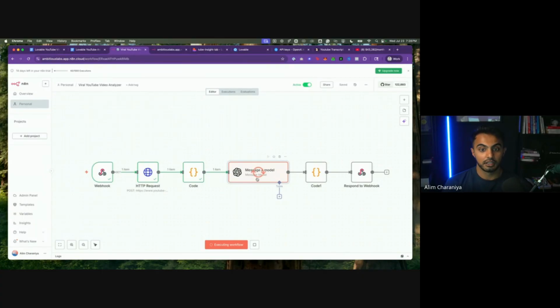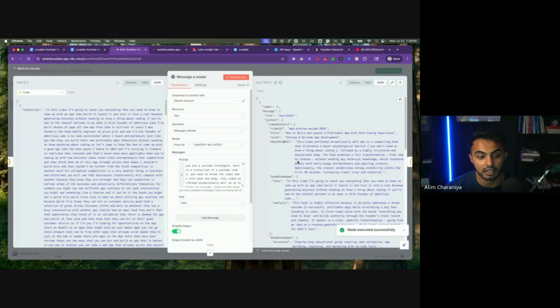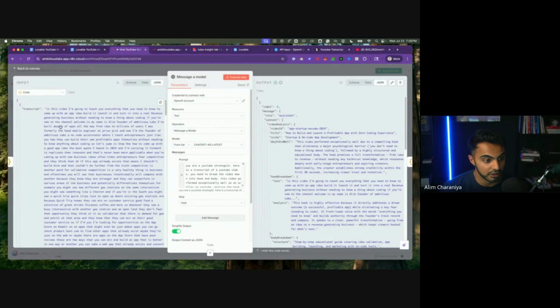It's going to evaluate the hook. It's going to evaluate the style of that video and tell me what that video did well. So look, here's the transcript that I provided as an input. This is the prompt that I gave the OpenAI model.